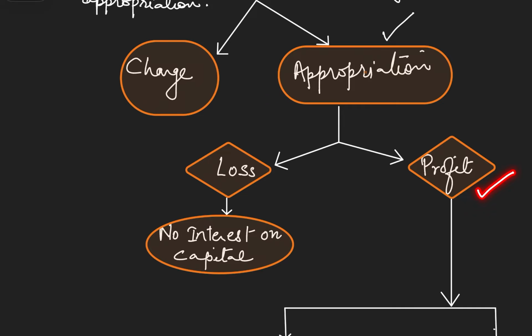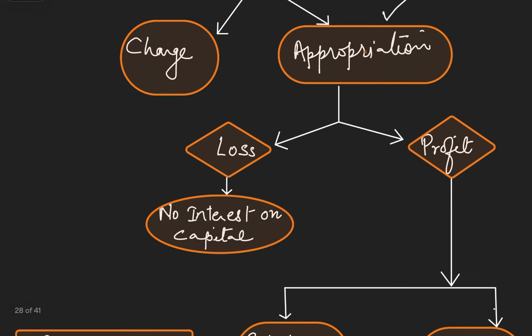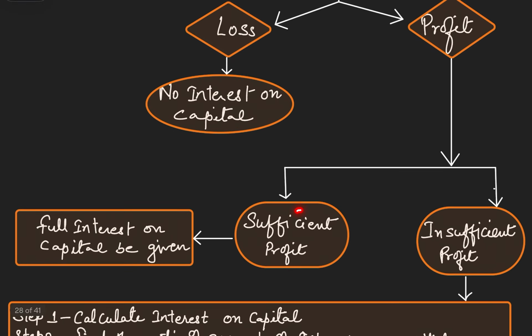And when there is profit earned by the organization, then we have to further check whether the profits are sufficient to pay the full amount of interest, or whether the profits are insufficient. Once we find sufficient profit, then full interest on capital is given to the partners.